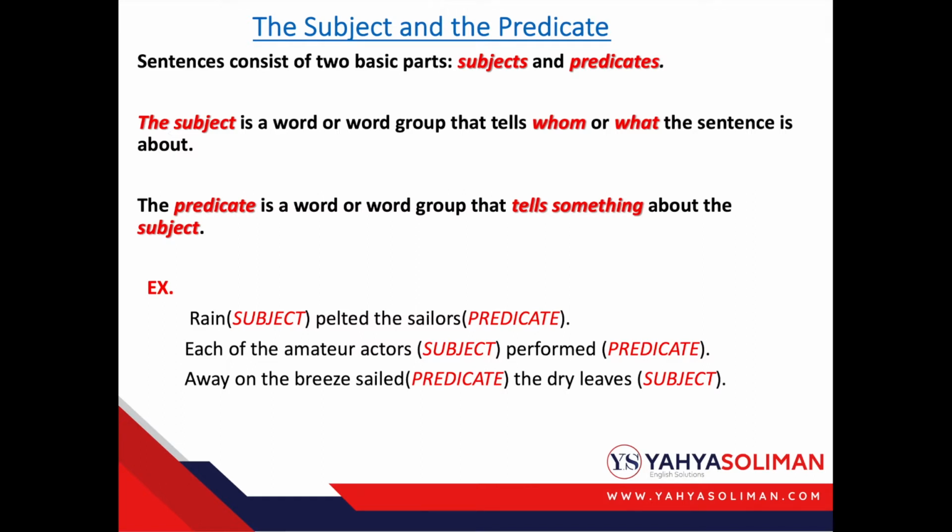Each of the amateur actors, this is the subject, performed, this is the predicate. Away on the breeze sailed, this is the predicate. The dry leaves, this is the subject.